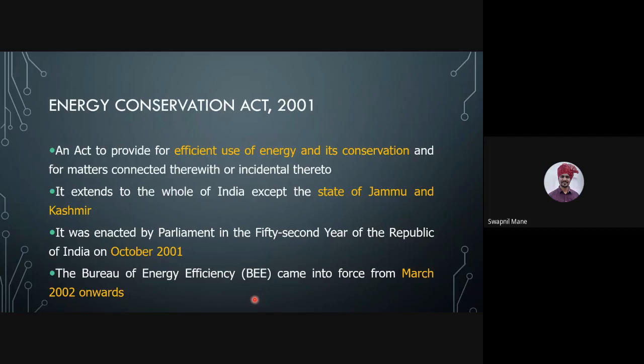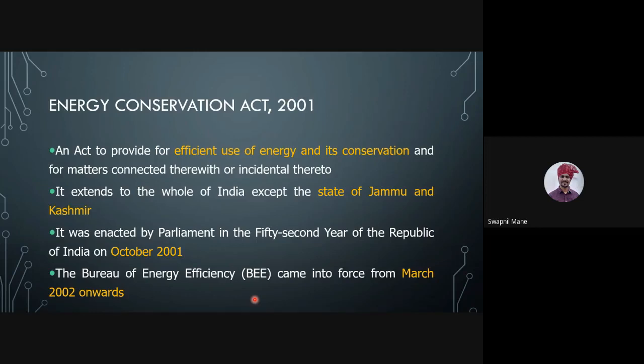For any energy auditor or manager or a student who is studying energy efficiency, energy conservation, or energy management, everything is done by the Bureau of Energy Efficiency. It is a government undertaking, central government. It is a government body which deals with the efficient use of energy and its conservation. The Bureau of Energy Efficiency was formed in March 2002, and it is still running.